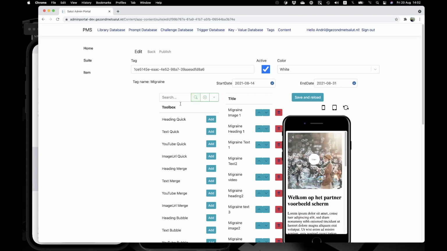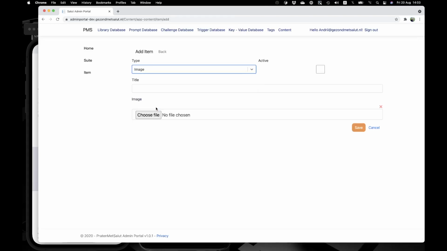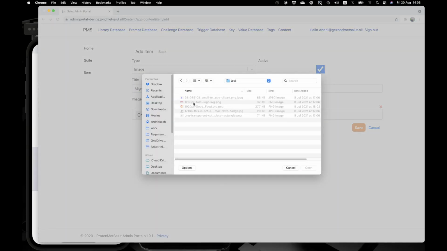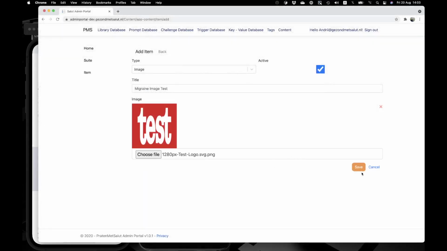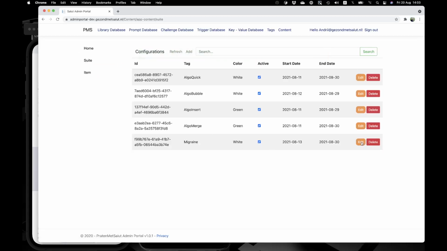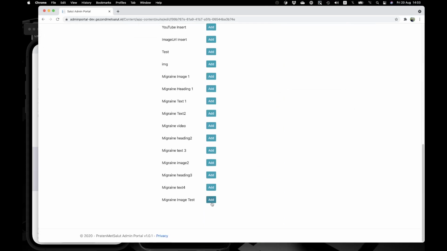So we have our gallery of content items. Let's go to add. Let's add an image. Say it will be image test. Let's choose a file. Something ugly. Save. Let's add this new item to our migraine tag. Here it is, migraine image test.